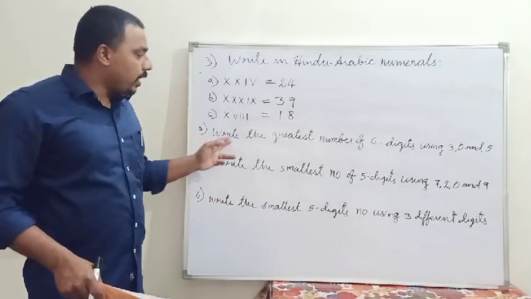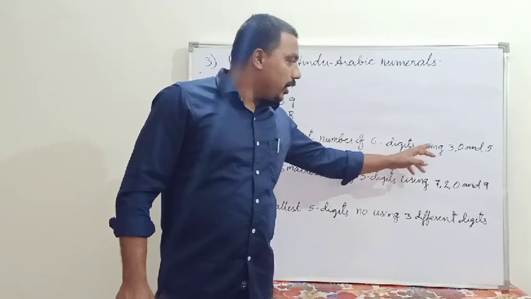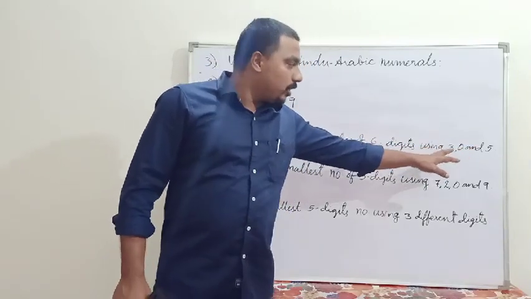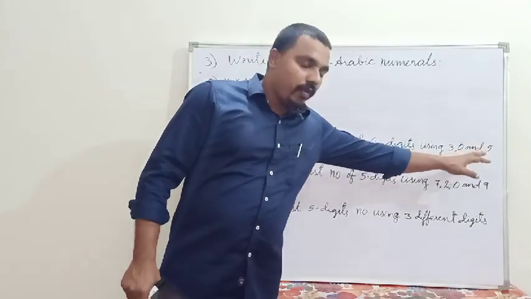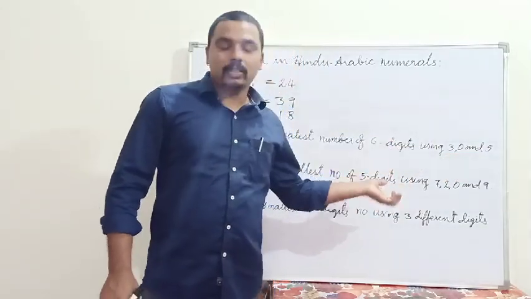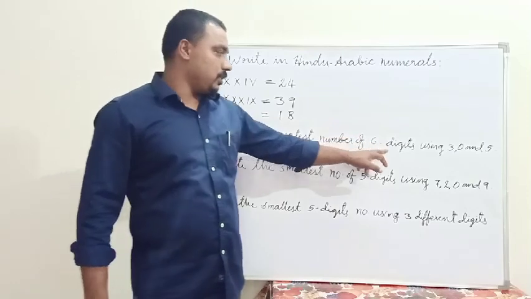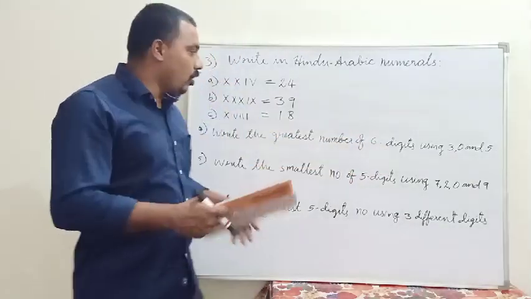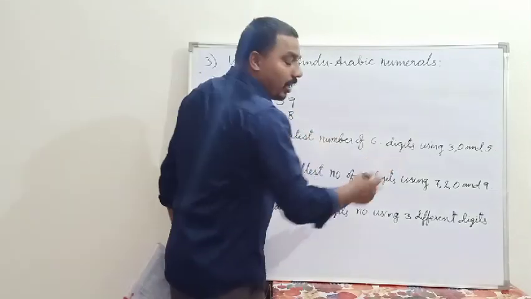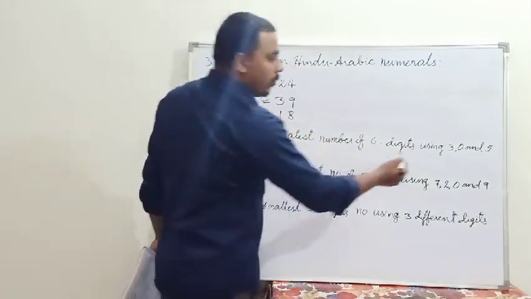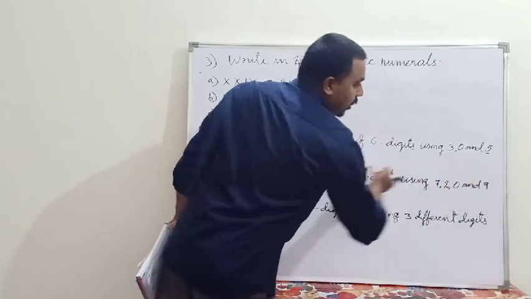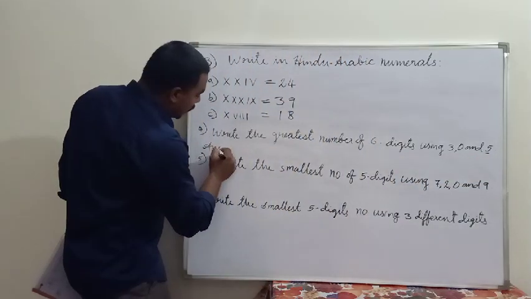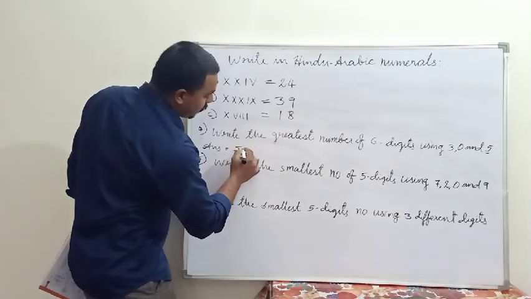Question number 4. Write the greatest number of 6 digits using 3, 0 and 5. Here we have got only 3 digits: 3, 0 and 5. With these 3 digits, we have to make 6 digit numbers. It must be the greatest. So just see that we can repeat the number. Here we can see the greatest among these is 5. So 5 we can make.